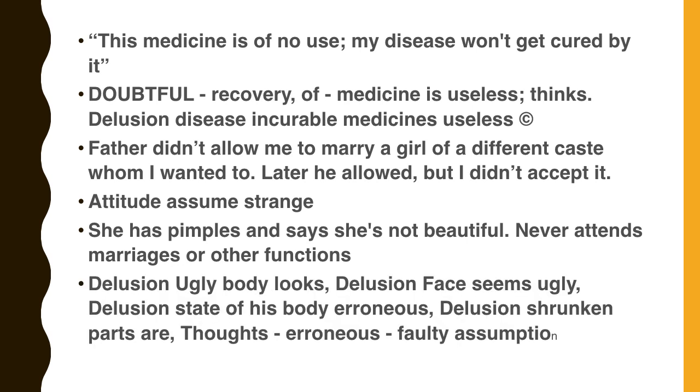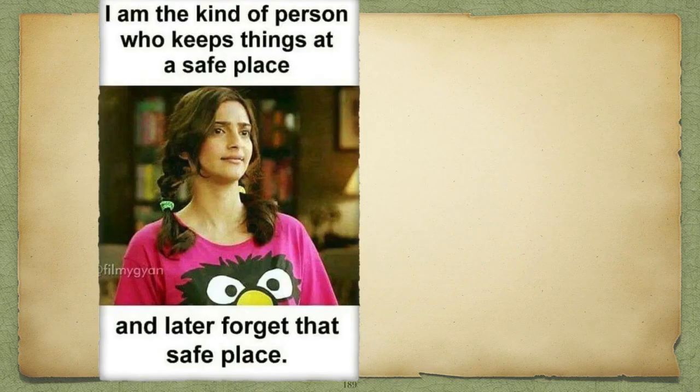So some beautiful rubrics: delusion, ugly body looks. It's a type of delusion. Delusion, face seems ugly. Delusion, state of his body erroneous. Delusion, shrunken parts are. Thoughts erroneous, faulty assumptions. So these are all some related rubrics in that condition.